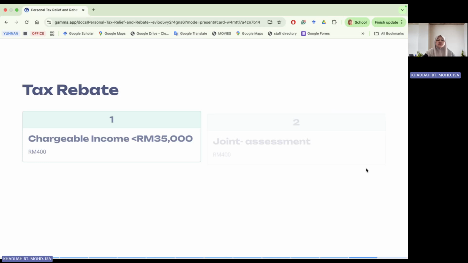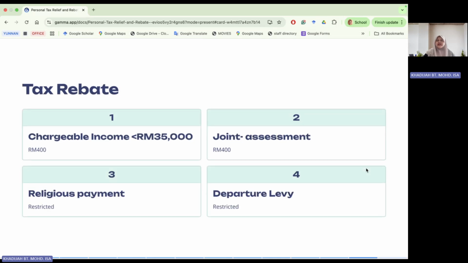Okay, now let's go into the second category, which is your tax rebate. So again, tax rebate is from your total income minus your relief. You come to your chargeable income, compute your tax rate based on the scale rate for an individual, then you have the amount of tax liability. All right. But then tax liability can further reduce by your tax rebate.